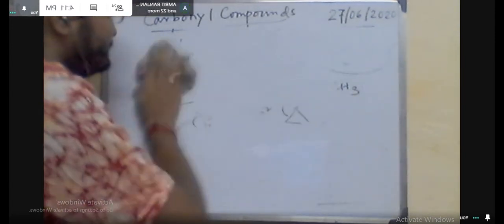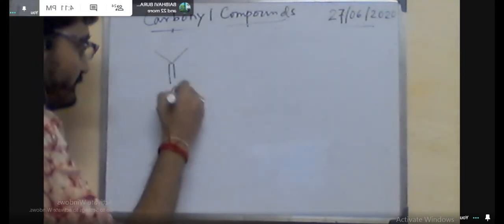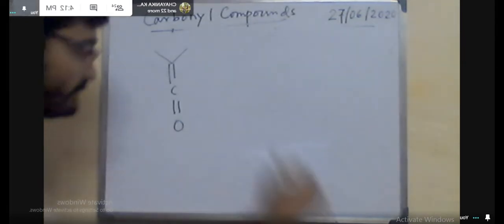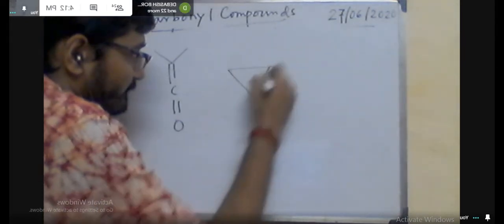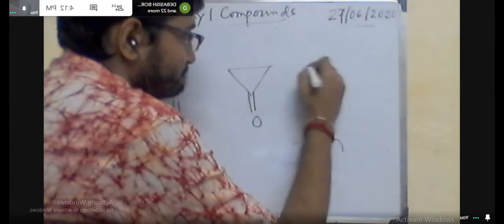So these are the stretching frequencies for C=O. These two are much greater than the base value. The base value is 1715 cm⁻¹ for the ketone group. Why is this so?